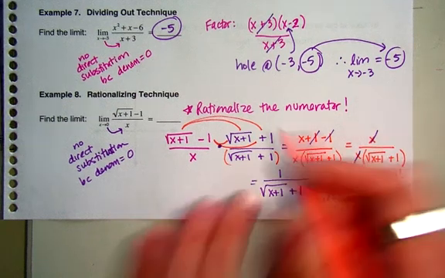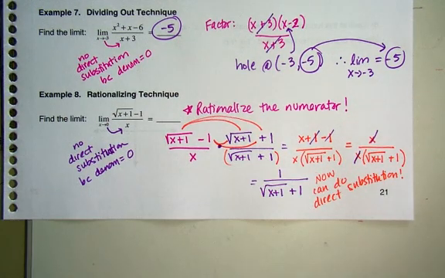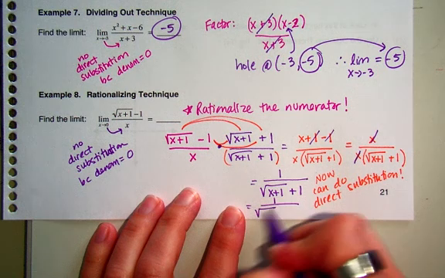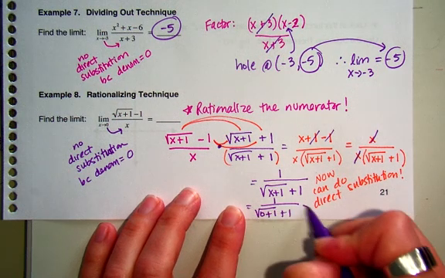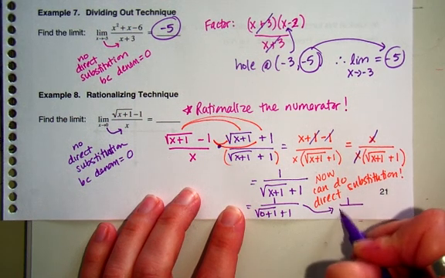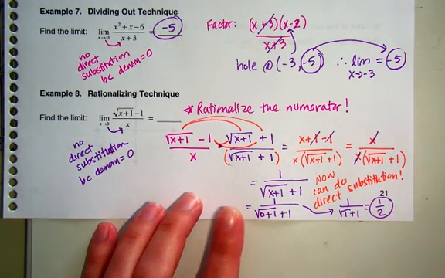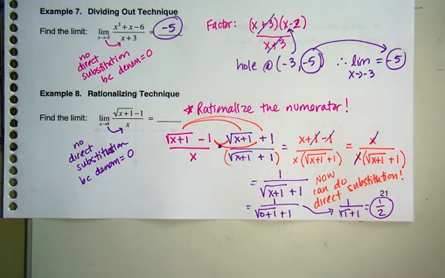Okay. So again, this is sort of a weird one, right? I couldn't plug it in. It would make it 0, so I've just got to now do 0 plus 1 plus 1. What do you guys get? 1 over 2. Perfect. So my limit is 1/2, and you could check this on the graph.